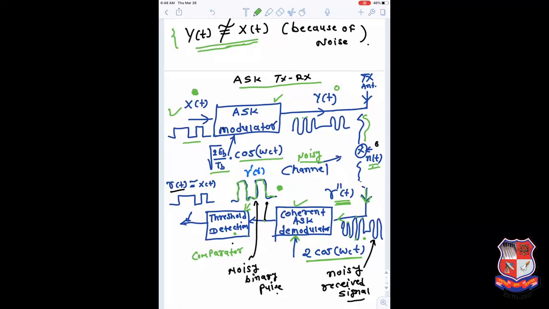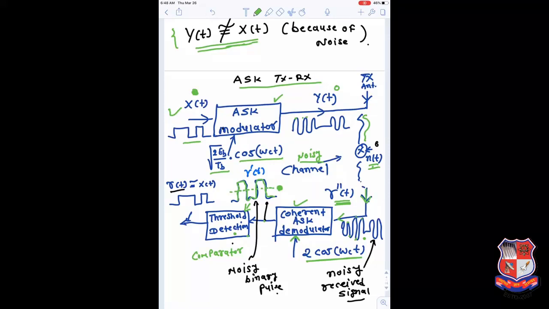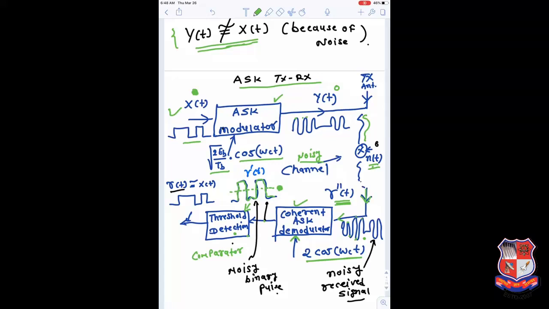Because noise is added over here, your amplitude is going to change. It is deviated from the 1 and 0. And now this threshold detection circuit has to play the role of getting back the signal, which is diluted by the noise, into its original form. So what it can do is compare with some threshold, and this threshold is generally selected as a midpoint. So if this amplitude is, we can say, A, and the other level is 0, the threshold is selected as approximately A by 2.